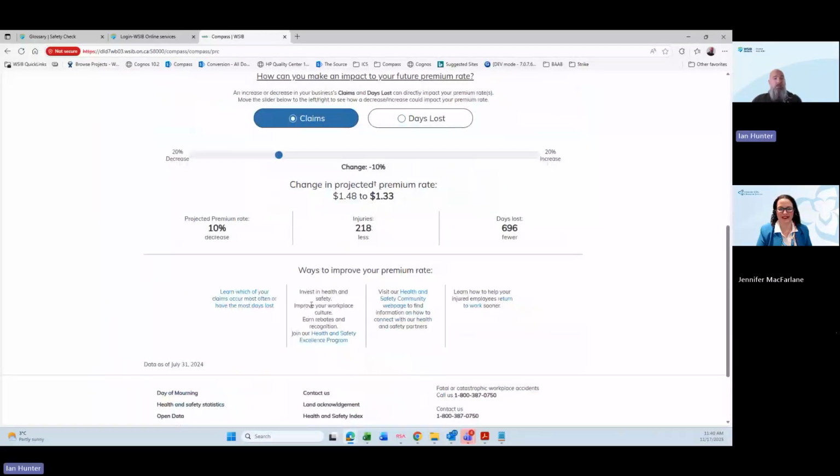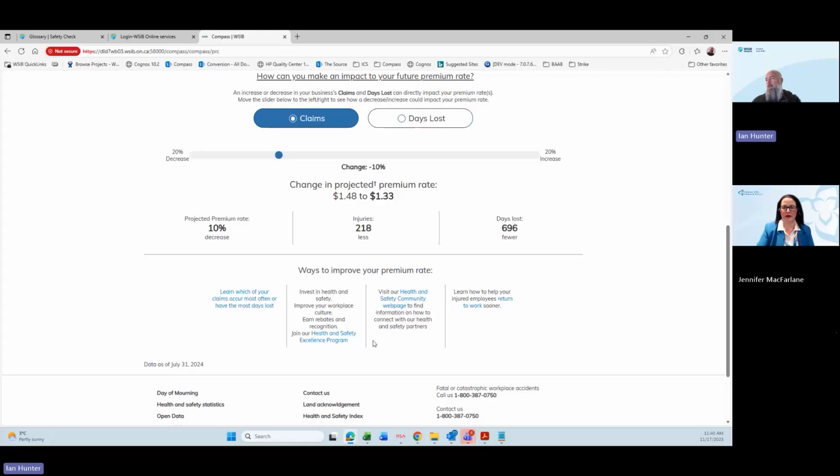We can look at it in many different ways. We can go back to our leading types of claims graph, where we're starting to look at what are the most frequent injuries? What are our costliest injuries? How can we make changes within our health and safety culture, maybe to look at our costliest or our most frequent to make these changes? We have a link out to our Health and Safety Excellence program. So how can you get enrolled within that program and not only improve health and safety, but get money back as well.